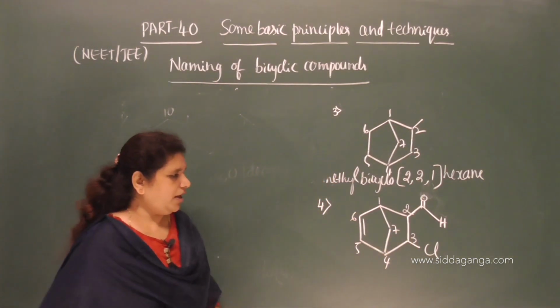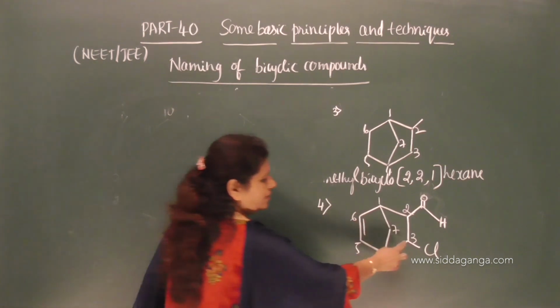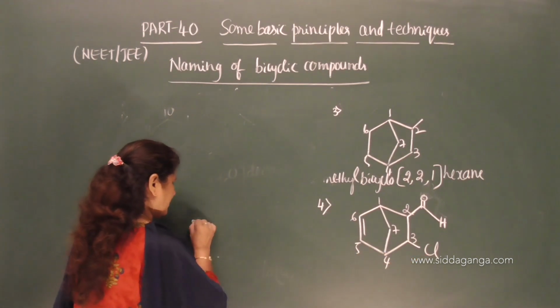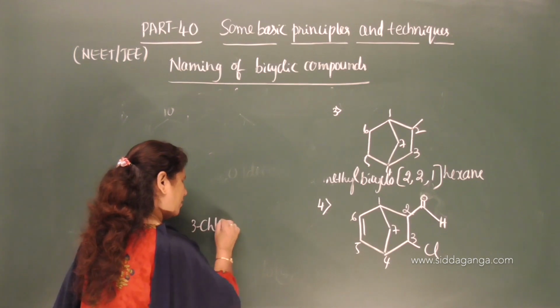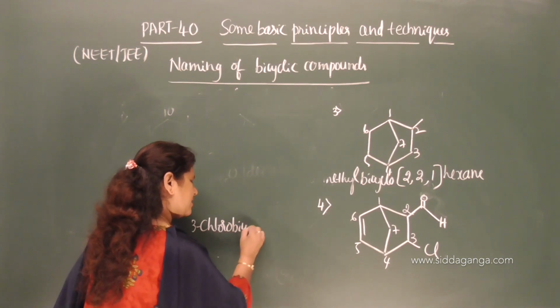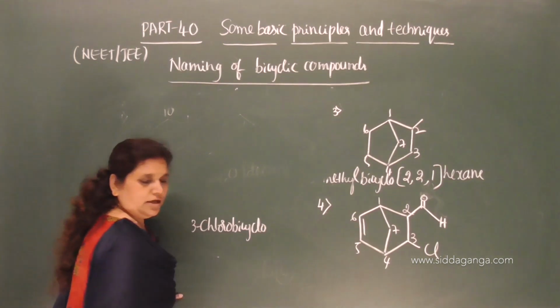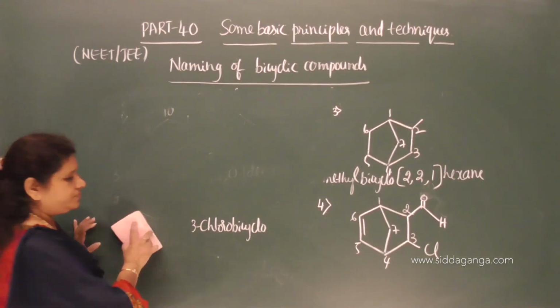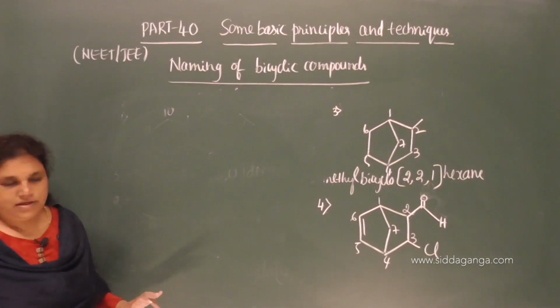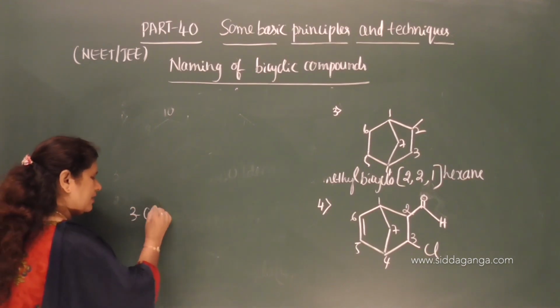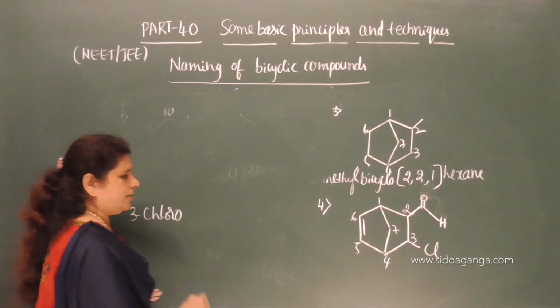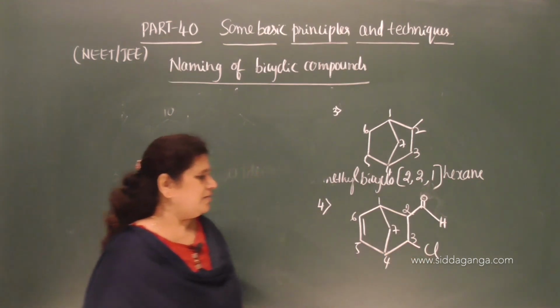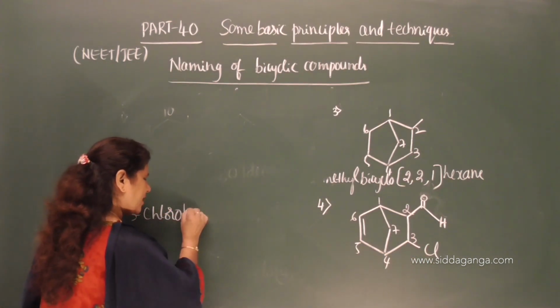Now, give the name. What is the substituent? 3-chloro. I will write the name here. 3-chloro bicyclo. What is the name? The substituent is 3-chloro. On the third carbon we have chlorine. 3-chloro bicyclo.